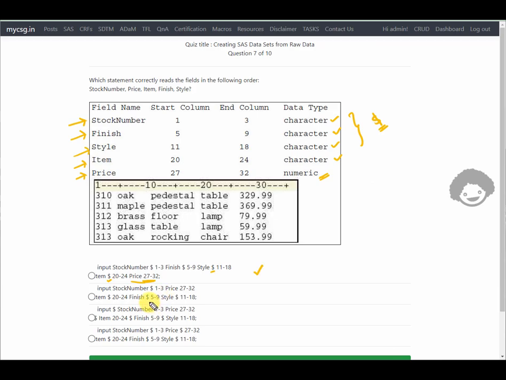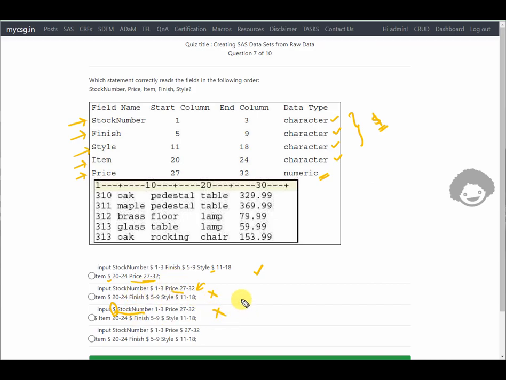So again, in the next option, stock number of 1 to 3 is okay. And then second, here it is reading the numeric variable price, but as per our requirement we had to read finish before reading price, so this is not correct for that reason. And then on the third option, the dollar sign is placed before the stock number, which is not correct, so we have to place the dollar sign after the name of the variable.